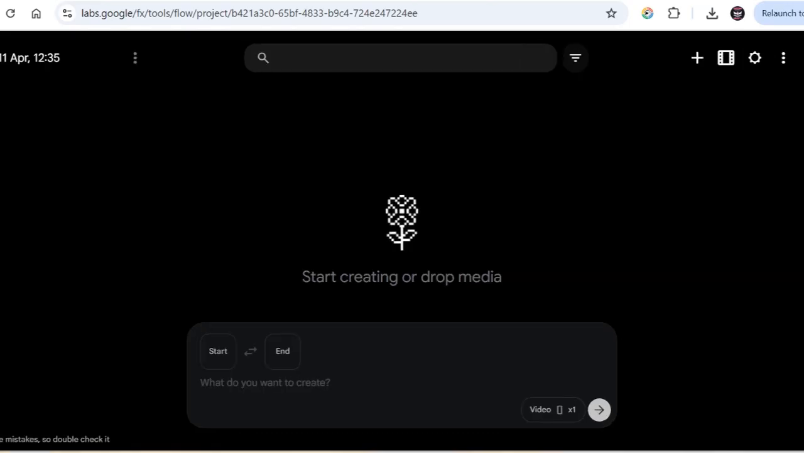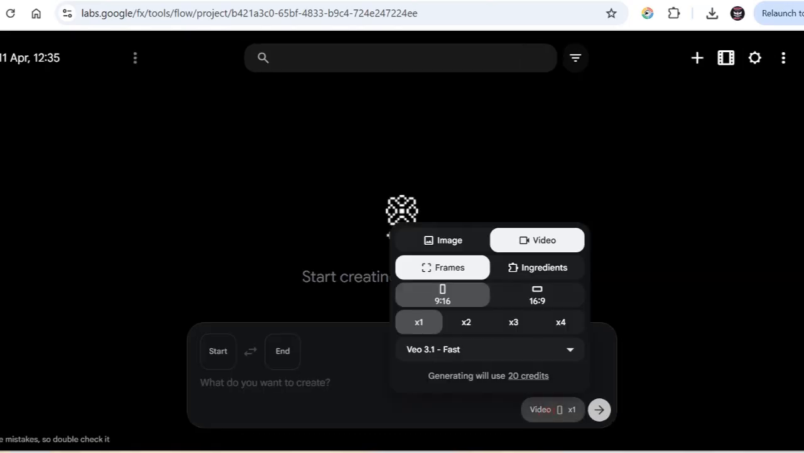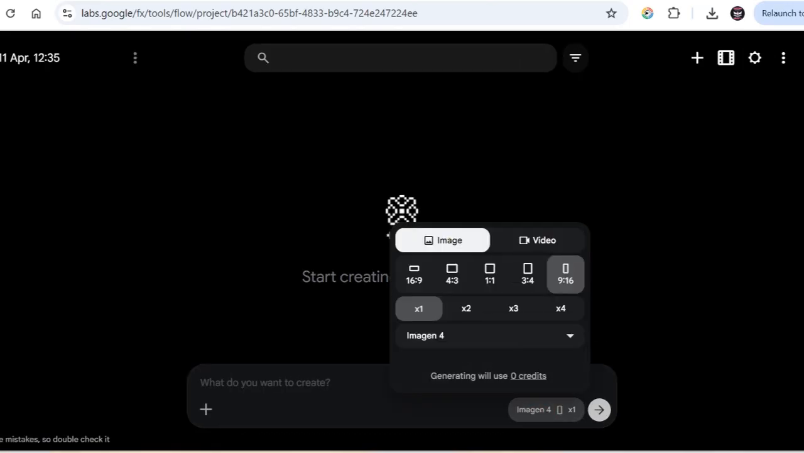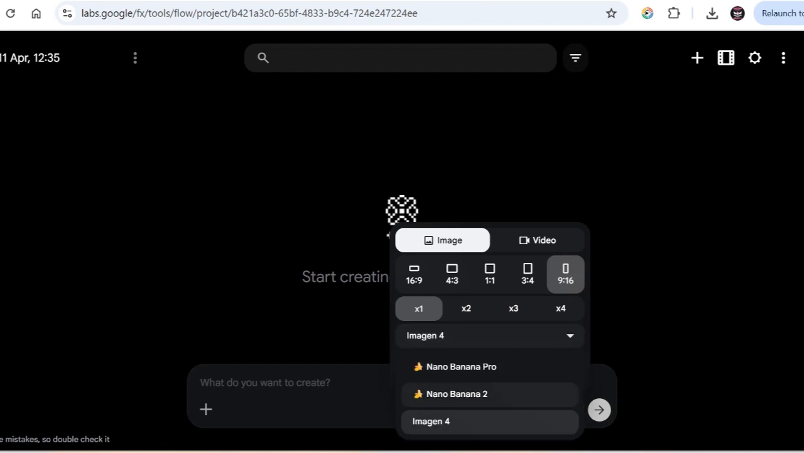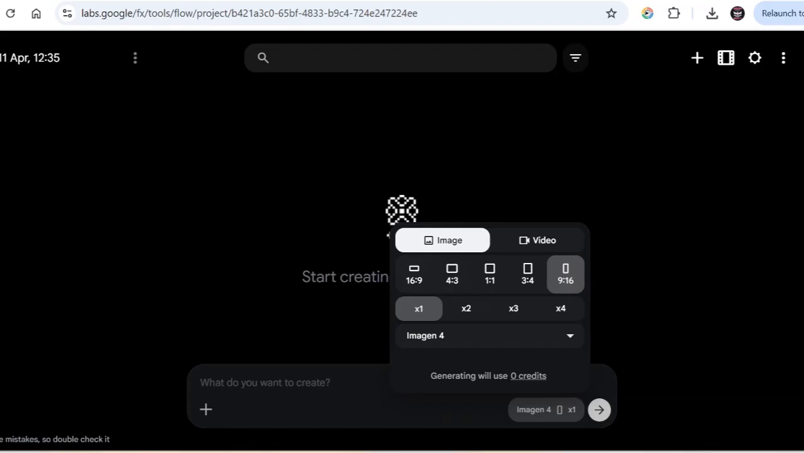Click on New Project. You come in here. Here you have to select your settings. Make sure it's on image. Make sure you select the model you want. In this case, I'll be using Imagen 4, or you can use Nano Banana. You can also select your aspect ratio. I'll be leaving it on 9:16, or you can select 16:9 for YouTube landscape video. You can also select the number of outputs you want. Here I want 1, or you can select 2. For now, generating images with Flow is 0 credits.